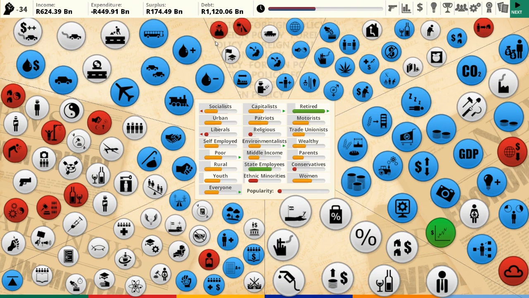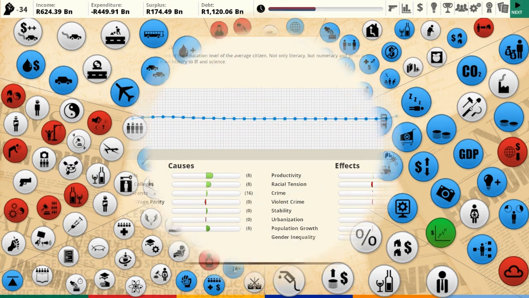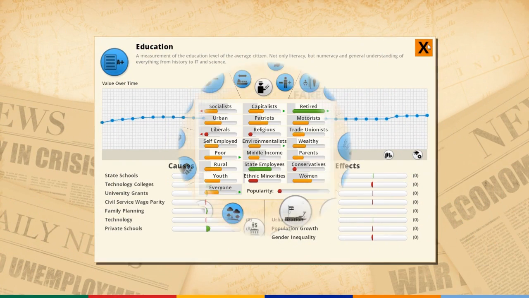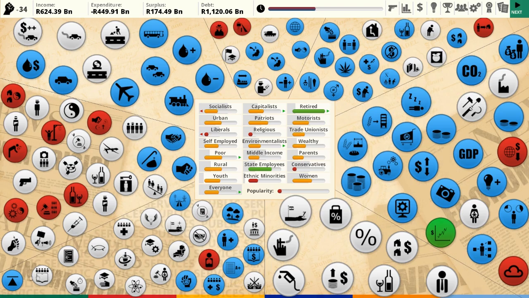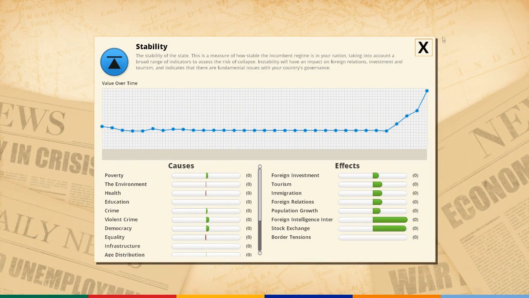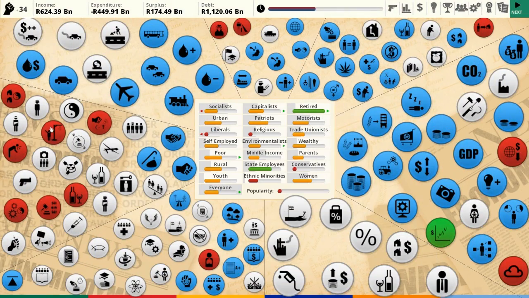So we still have buckets of money. Doesn't sound likely, does it? But I guess everything, all that infrastructure and everything, isn't all that. Education's not all that. Yeah, stability. We have a stable society now. That's good. That's good.